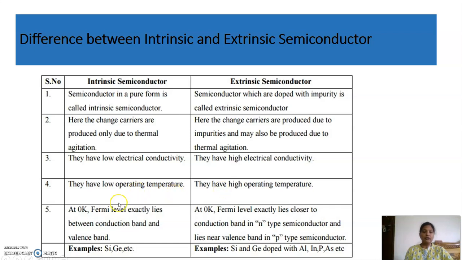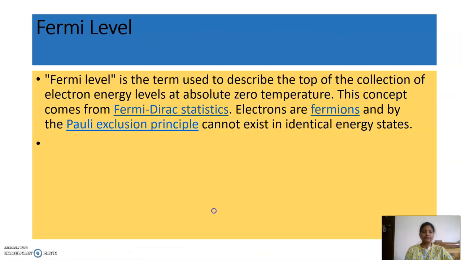And the Fermi level at 0 Kelvin in an intrinsic semiconductor lies exactly between the conduction band and the valence band. Whereas in an extrinsic semiconductor, it is closer to the conduction band in N-type and closer to the valence band in P-type. Examples of intrinsic are silicon and germanium. Extrinsic is silicon and germanium doped with trivalent and pentavalent atoms.